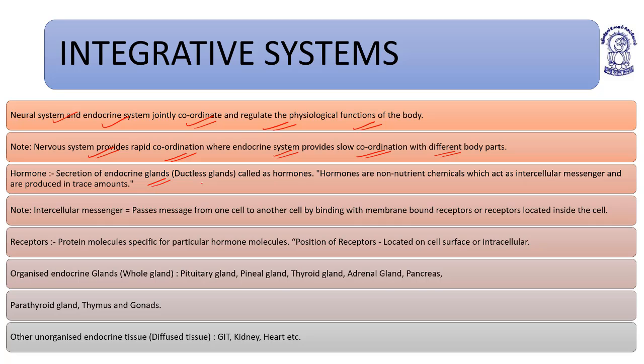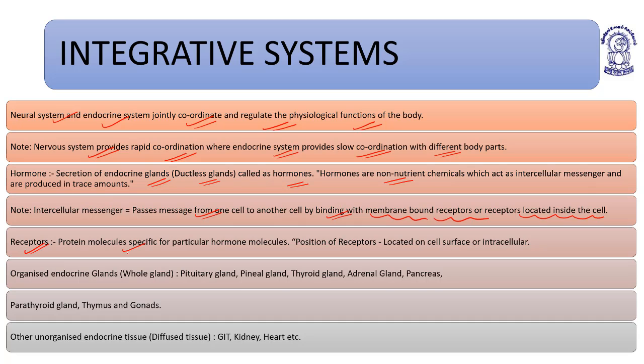Secretions of endocrine glands, the ductless glands, are called hormones. Hormones are non-nutrient chemicals which act as intercellular messengers and are produced in trace amounts. Intercellular messengers transfer the message from one cell to another by binding with membrane bound receptors or receptors located inside the cell. The moment they bind to the receptors, they activate the cell and change the cellular permeability.